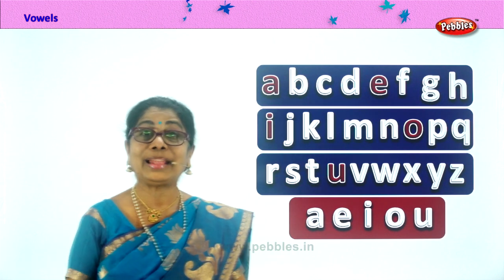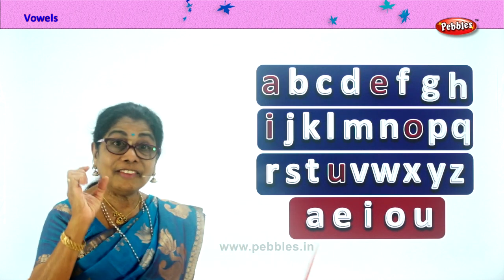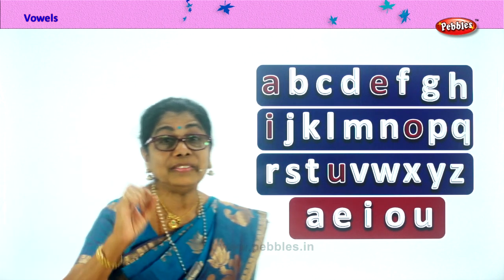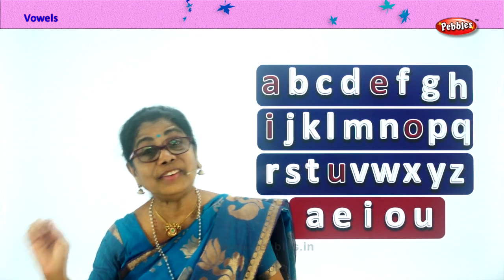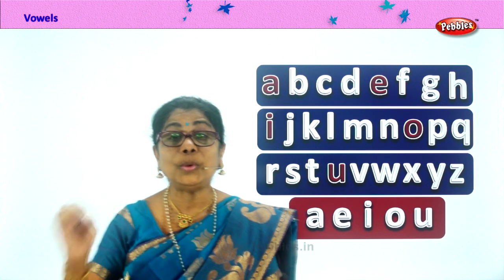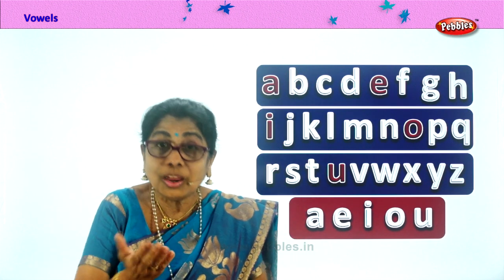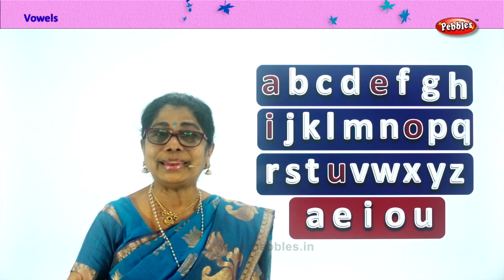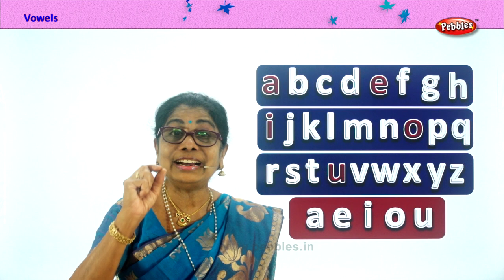A vowel is in every word. A vowel is in every word that we read or write. Okay, in every word you'll find a vowel.